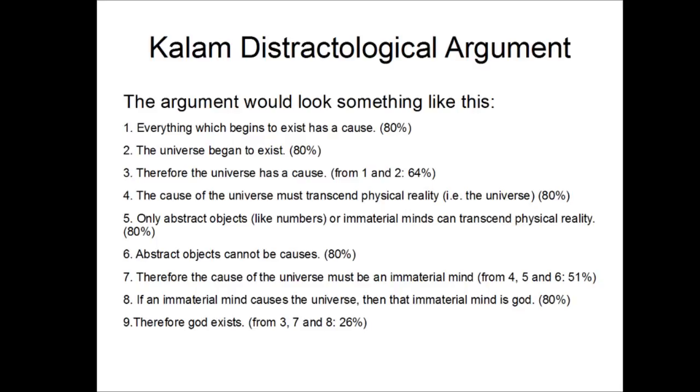7. Therefore, the cause of the universe must be an immaterial mind, which we deduce from premises 4, 5, and 6. 8. If an immaterial mind causes the universe, then that immaterial mind is God. 9. Therefore, God exists, which we deduce from premises 3, 7, and 8.